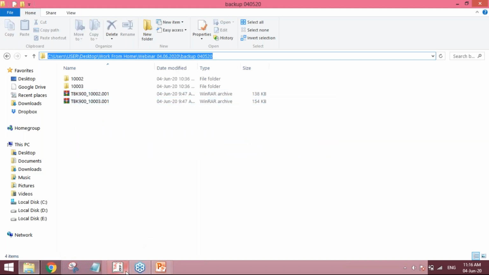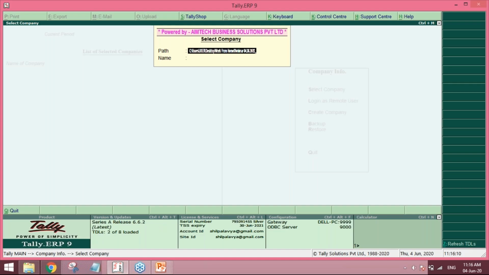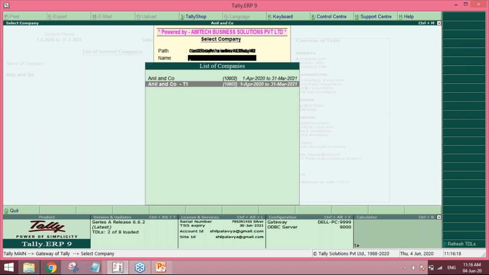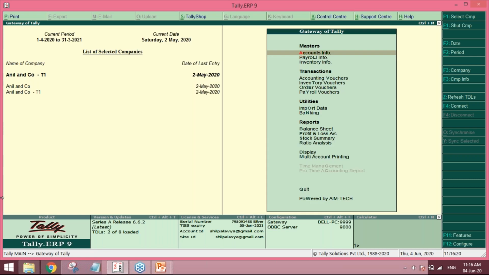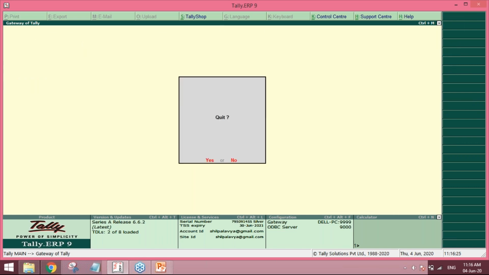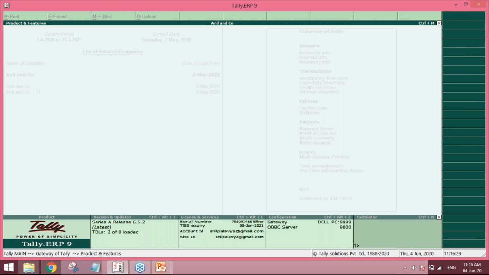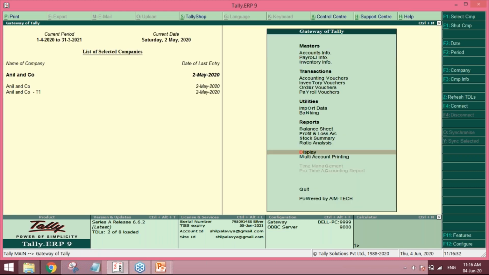Friends, the first aspect that I am going to take is a typical example of a service professional. Let's say a lawyer. Anil and company is a lawyer, and they want to raise invoices and track the cost. How would they do it? What are the mechanisms in which they would be able to use the default feature of Tally?